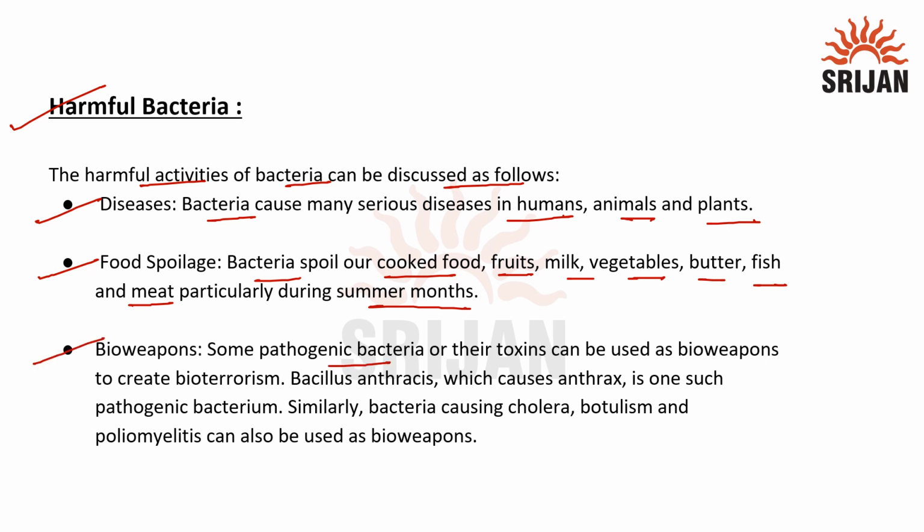Next is bioweapons. Some pathogenic bacteria and their toxins can be used as bioweapons to create bioterrorism. Example, Bacillus anthracis, which causes anthrax, is one such pathogenic bacterium. We also have cholera, botulism, and poliomyelitis, which can be used as bioweapons.